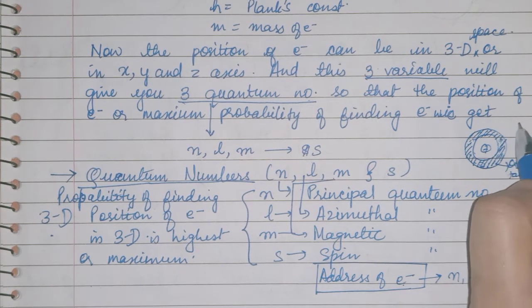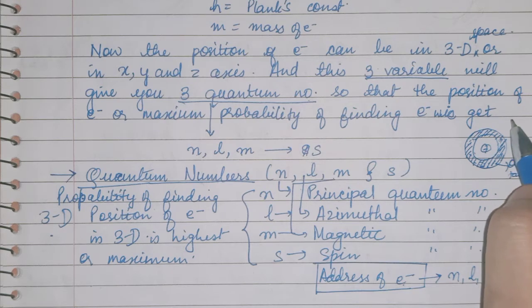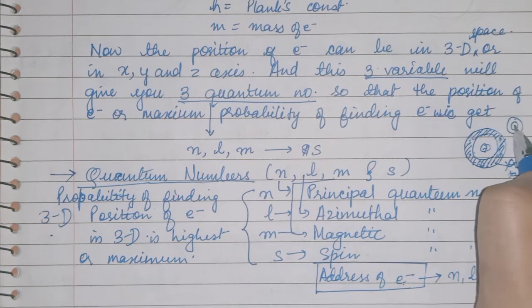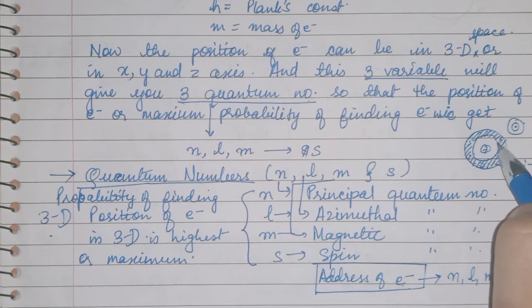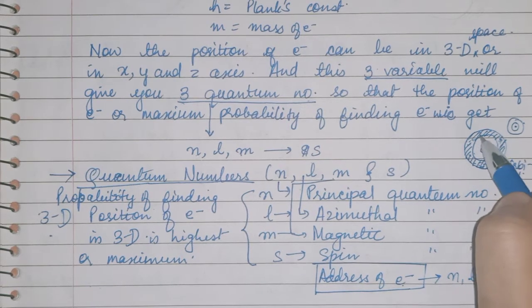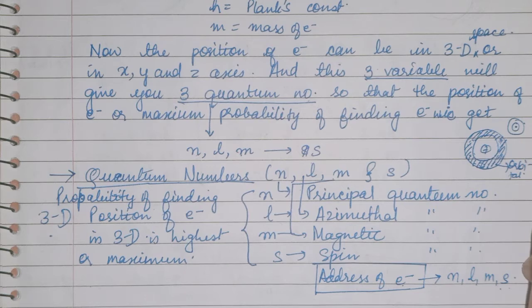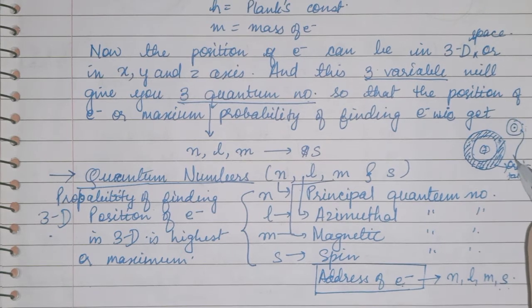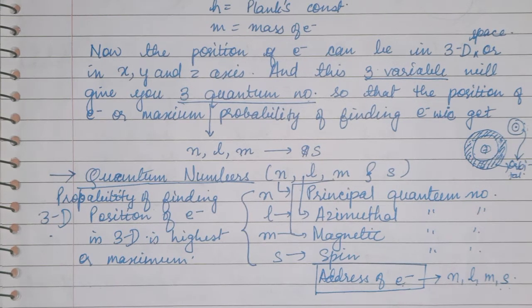And in the previous classes we have learned K, L, M shells, in which electrons are moving in a fixed orbit, which means a circular path. So these are orbits, and the region in which the probability of the electron is maximum, you can say, is an orbital. Now this concept from your earlier chemistry is removed in this class and it is moved towards the orbital. Now you will not use orbit, and you will use orbital.